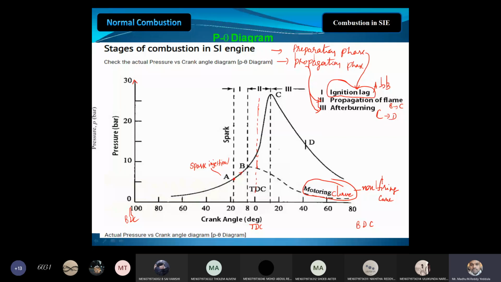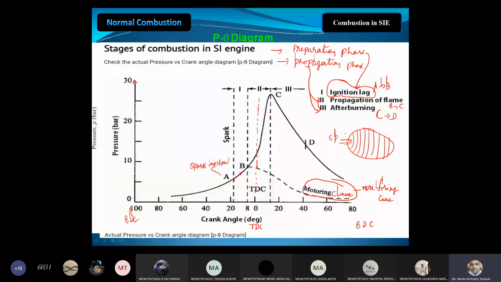Whereas in the flame propagation phase, as I told, let us say this is your combustion chamber. Here we have the spark plug. What will happen due to the spark? The charge in front of the spark plug will start burning. Let us assume the fuel inside the combustion chamber is arranged layer by layer. What will happen first?